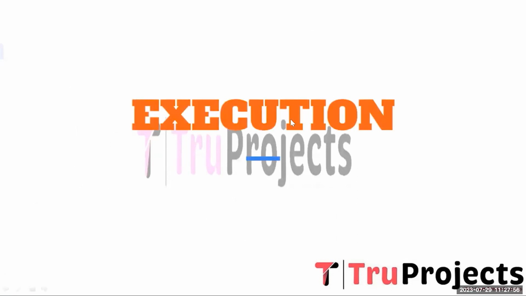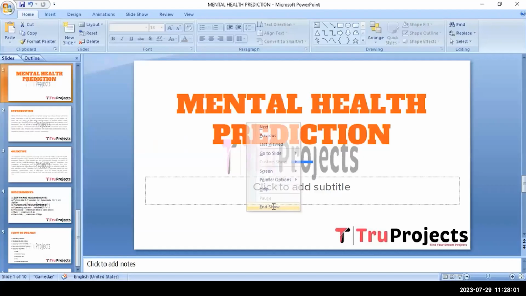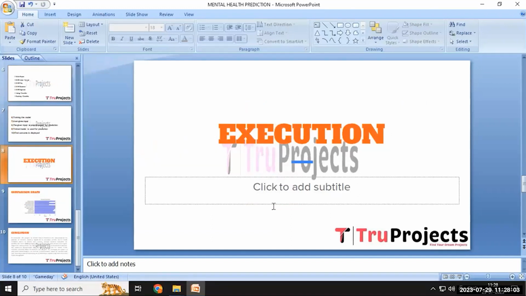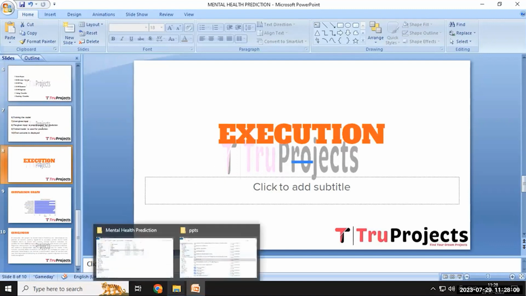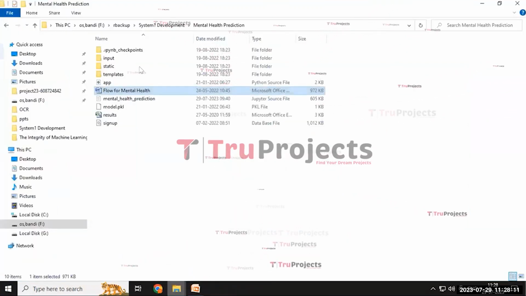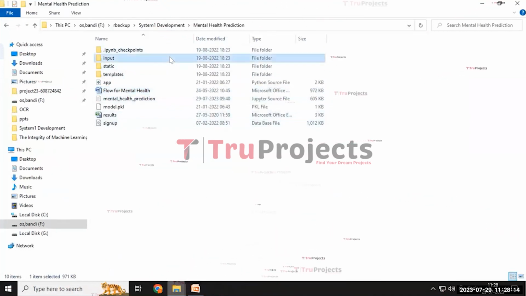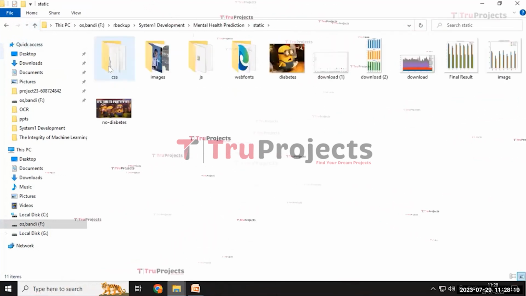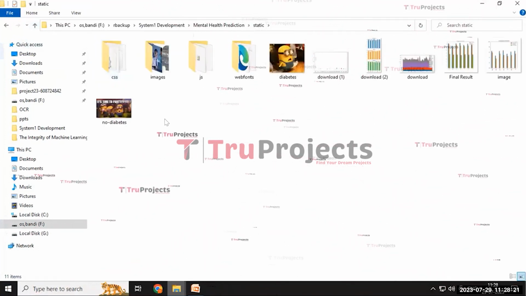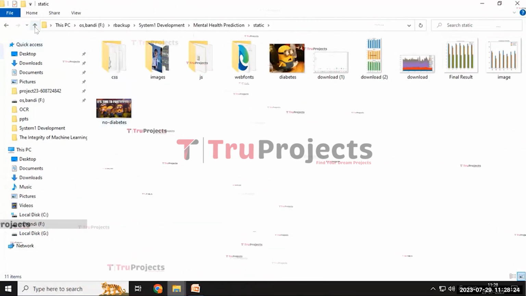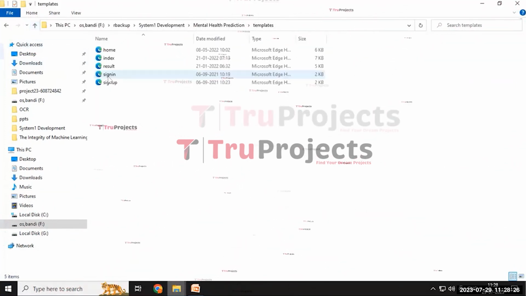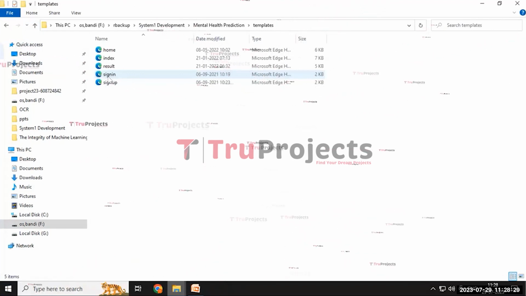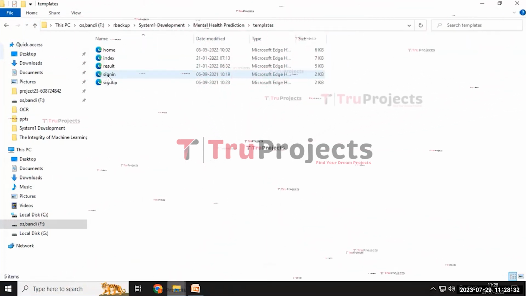And the execution of the project. To execute the project, first we need to open the code folder. And this is the code folder containing various files within it: the input folder containing the dataset within it, the static folder containing the CSS, JavaScript, images, web fonts within it, and the template folder containing the HTML documents like home, index, result, sign in and sign up pages within it.